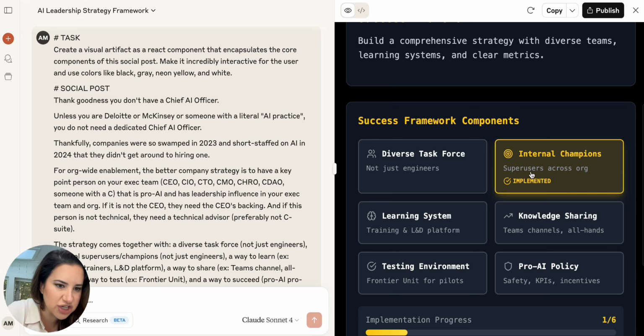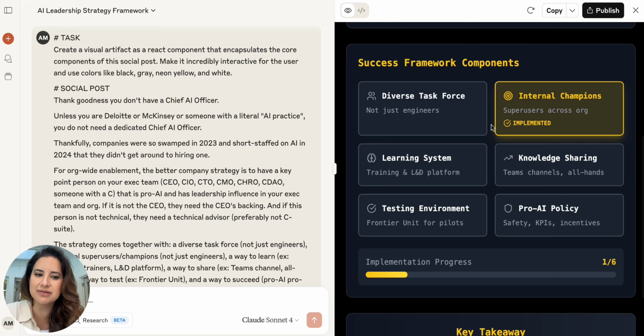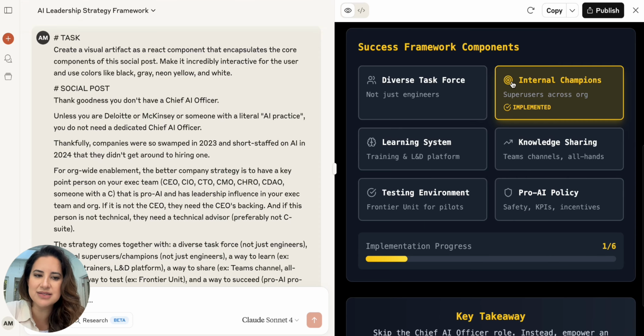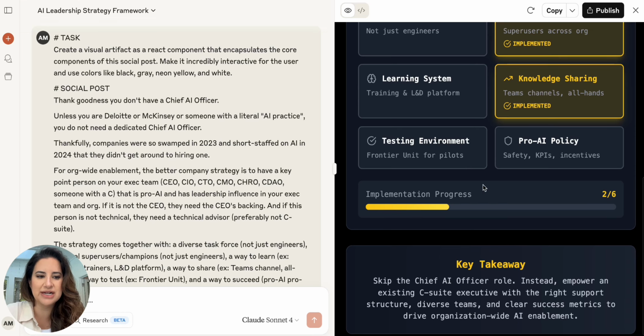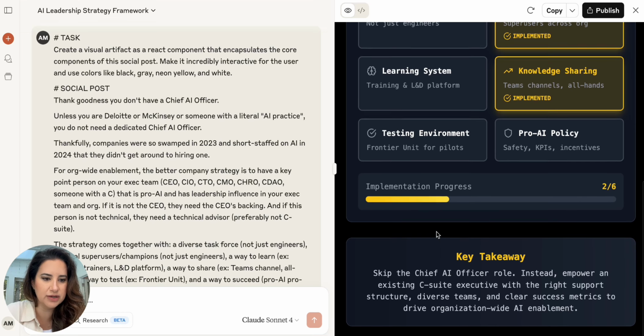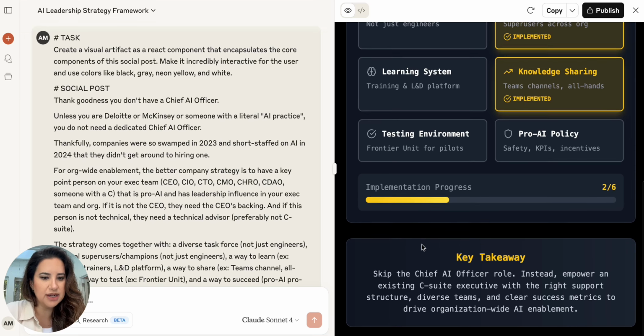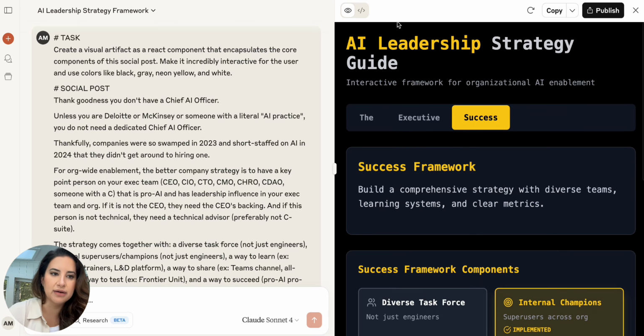I love that it kind of changes this translucent thing. You can see that it even added a glow around it. It added icons to each one. I mean, that's actually really impressive. And then it tracks this implementation progress, which is very easy. Okay, so that is a more interactive version.